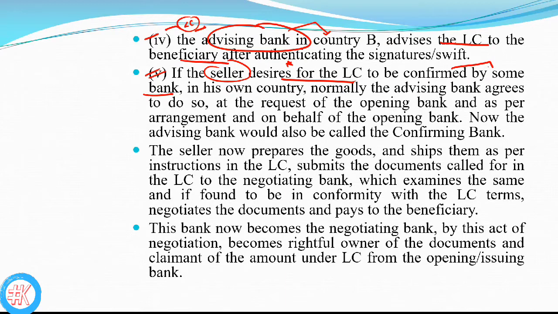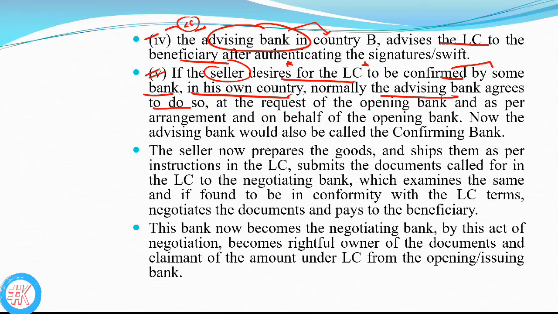From the confirming bank. If the seller desires the LC to be confirmed by some bank in his own country, normally the advising bank agrees to do so. In 90% of cases, the advising bank agrees to confirm that LC.